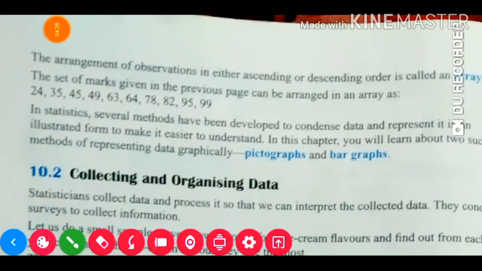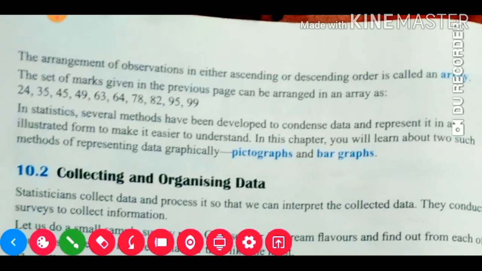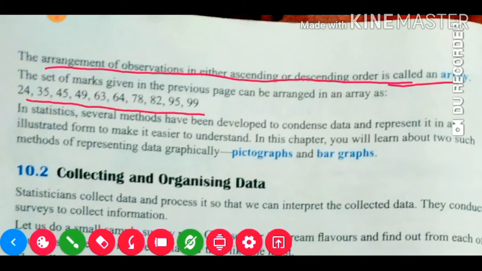The arrangement of observations in either ascending or descending order is called an array. We are able to arrange it in ascending order or descending order. The set of marks given on the previous page can be arranged in an array in ascending order, smallest to biggest.